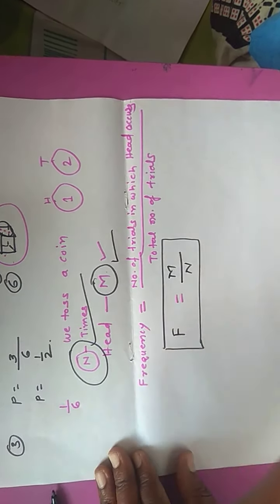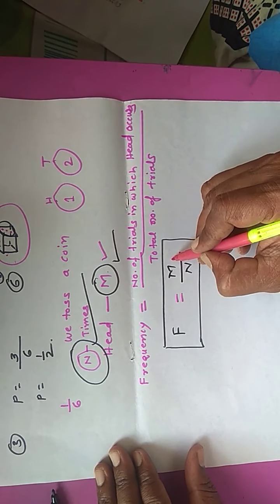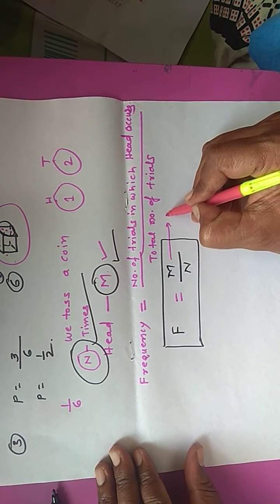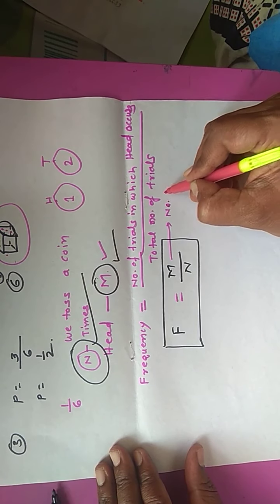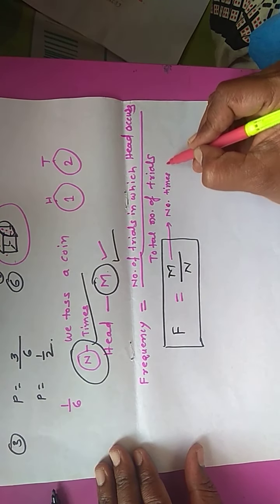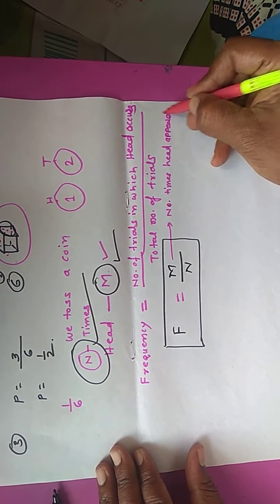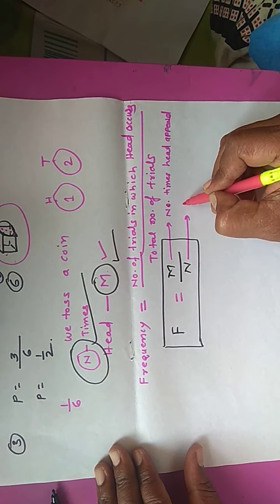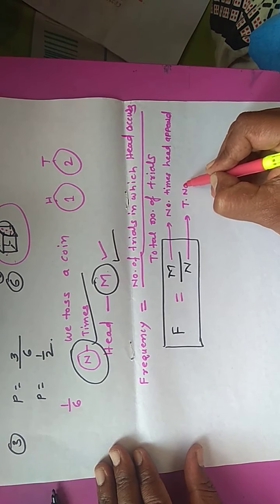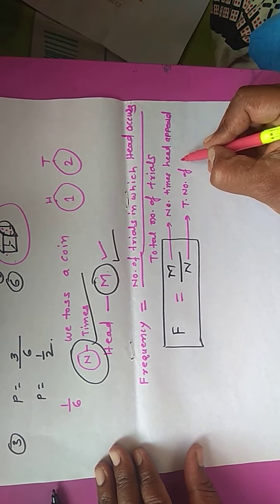Means, students, I am again telling, m is nothing but the number of times head appeared, and n is the total number of trials.